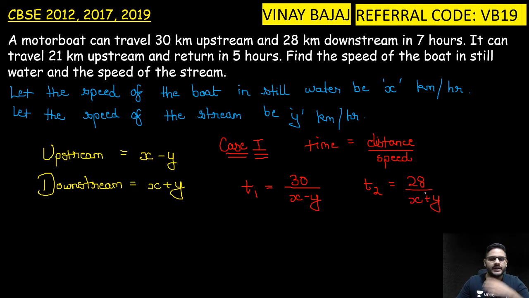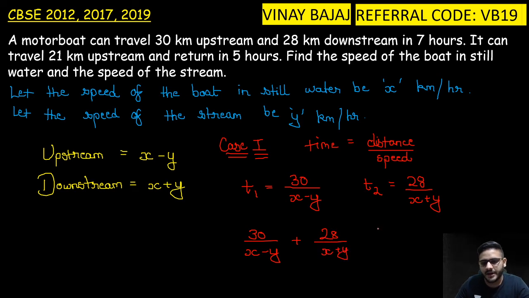Total time taken is 7 hours, so can I say 30 upon x minus y plus 28 upon x plus y is equal to total hours taken is 7, so is equal to 7, t1 plus t2. This is my equation 1.